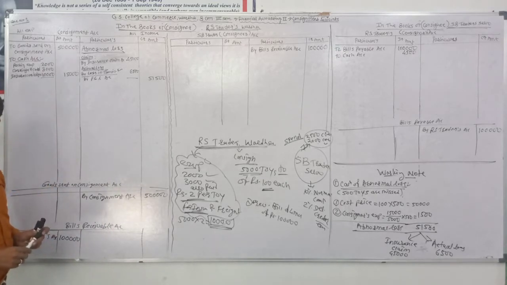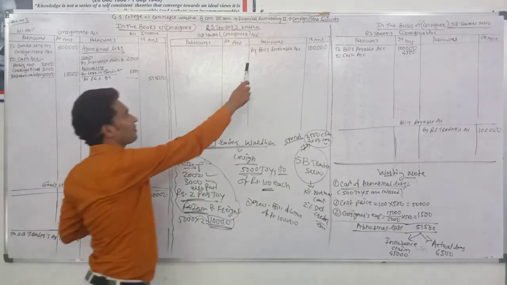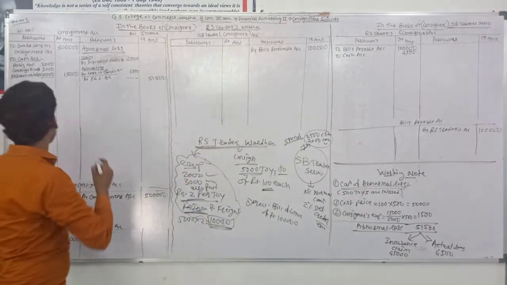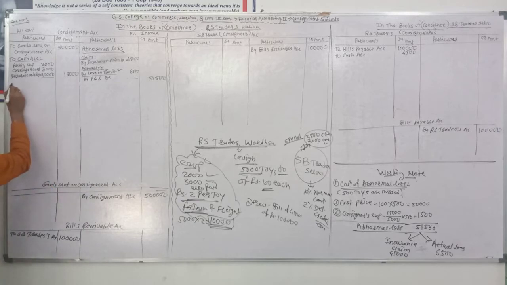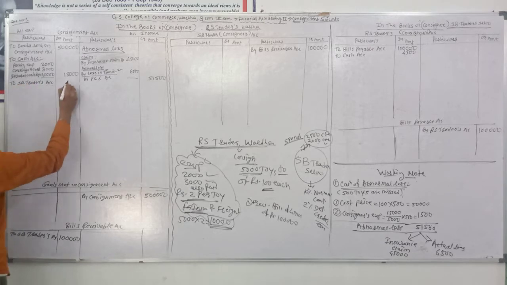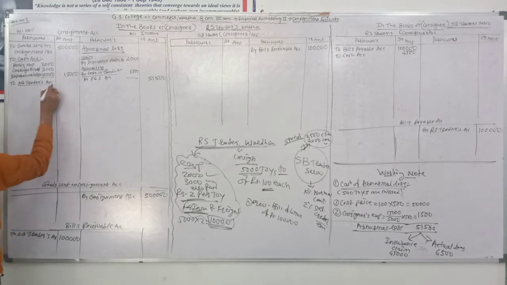So the consignor passes the journal entry: consignment account debit, consignee's account credit. In this example, RS Traders passes the entry: consignment account debit, SB Traders account credit. Write on the debit side of the consignment account to SB Traders account, rupees 4,500.